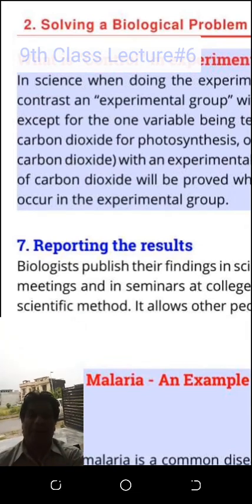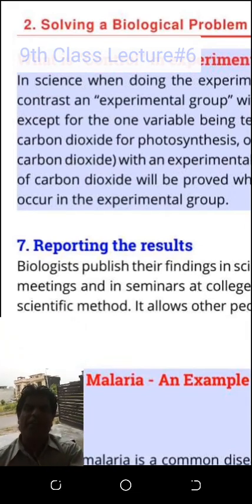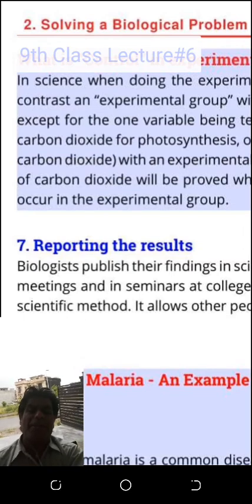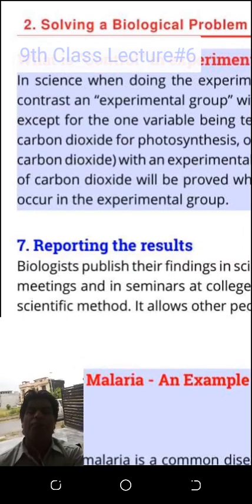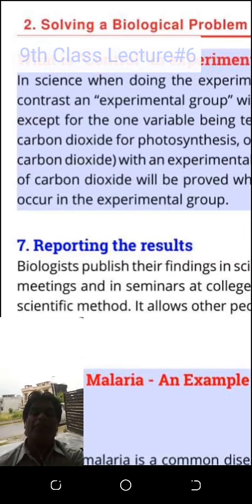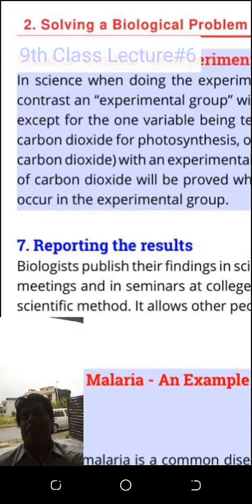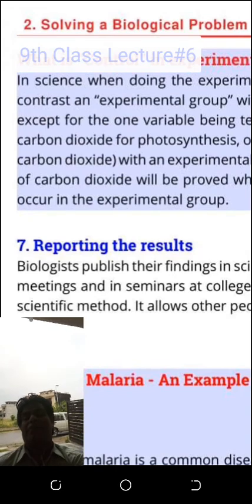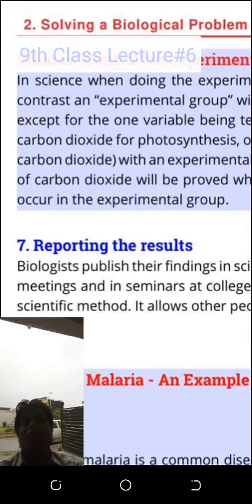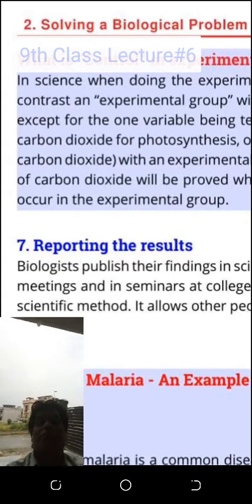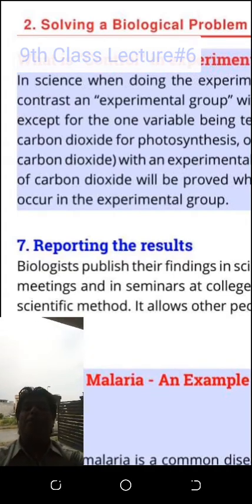And after that I will tell you one thing: when the law is found, the main focusing point is that you have to convert our ideas into mathematical form. You will arrange the data and write it, just like the law of independent assortment, you will define the law and write all the data. You will collect all the data in the form of a law. That is reporting the results of the law.